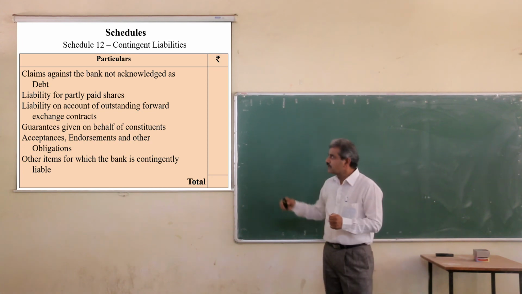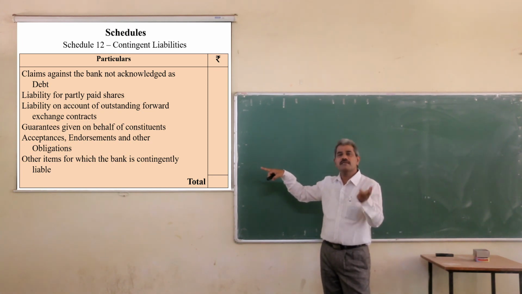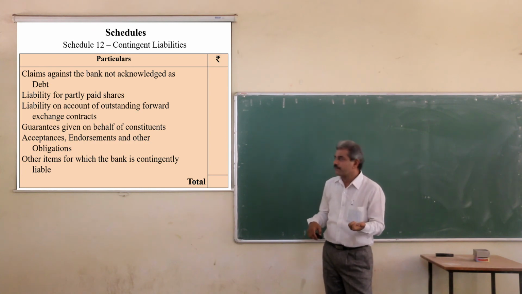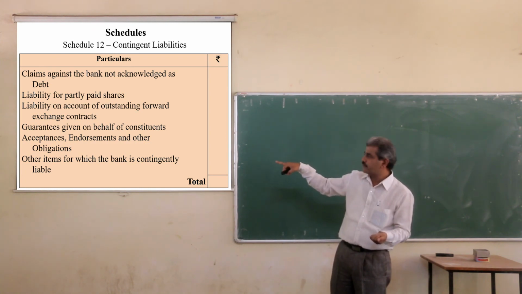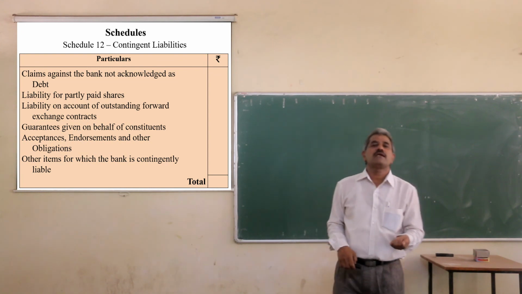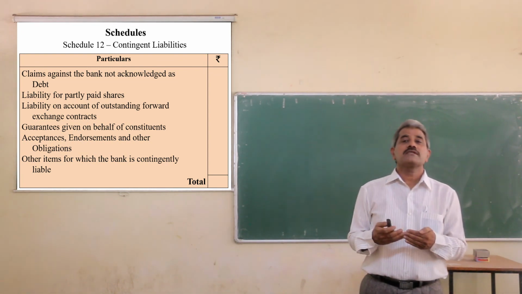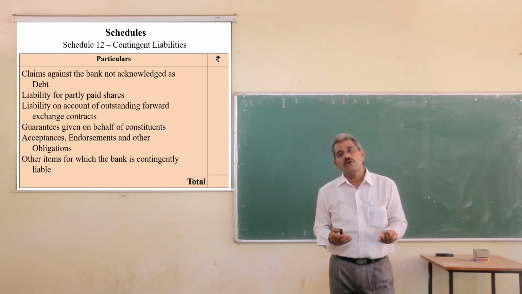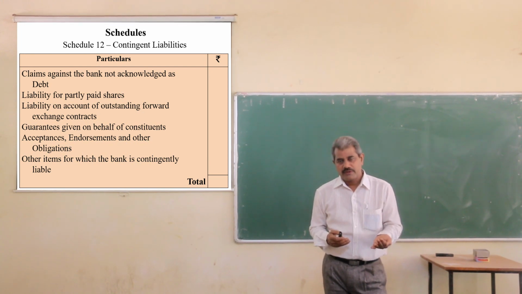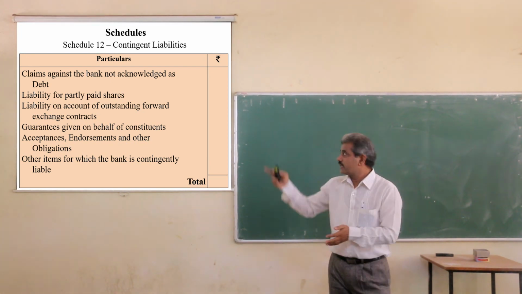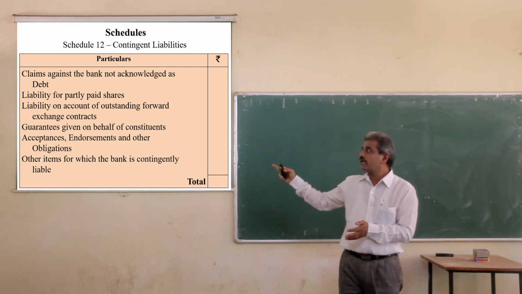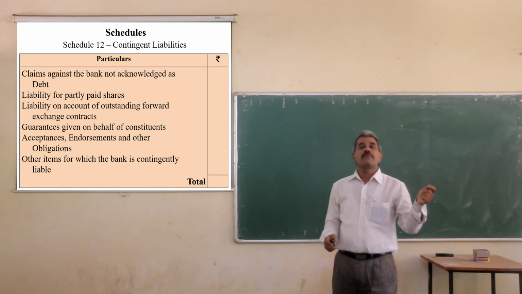All these are payable only when the business person fails to pay, so the bank is contingently liable. Such items are taken here. Other items for which the bank is contingently liable, where there is no guarantee that the liability will turn into actual liability, are all taken in this schedule. Make the total and carry it to the balance sheet.